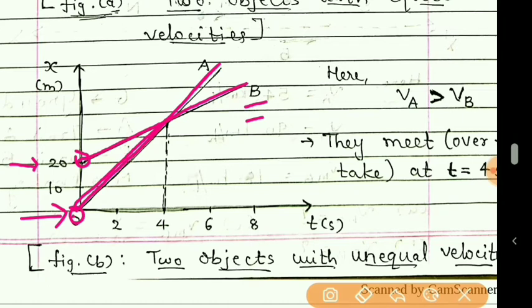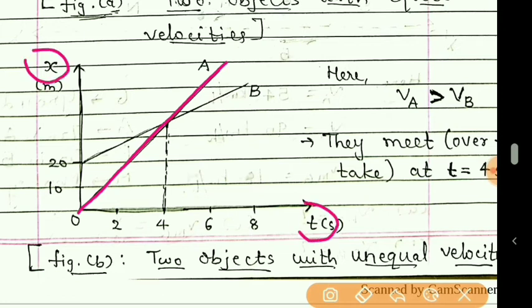Now you can see here that for particle A, the line is like this, it has more slope. And what does the slope of a position-time graph give us? The slope of a position-time graph gives us the velocity.